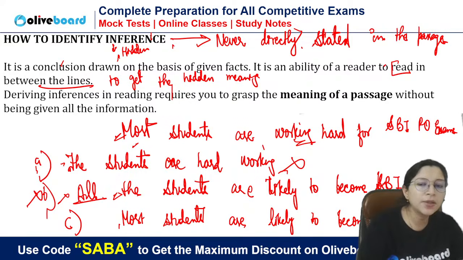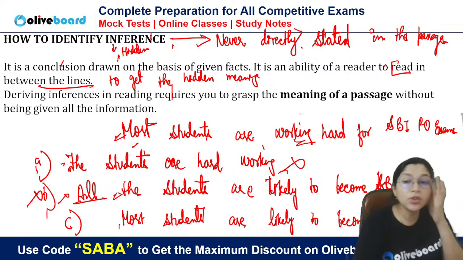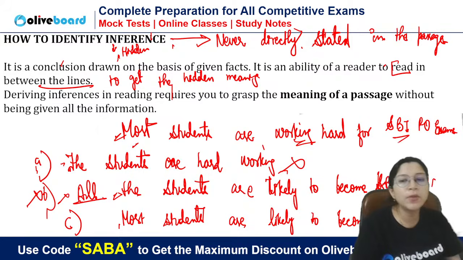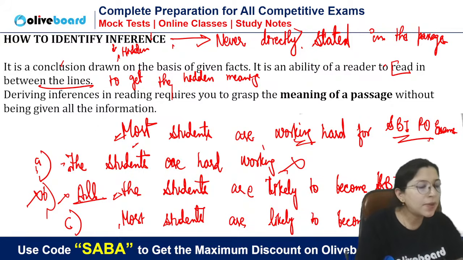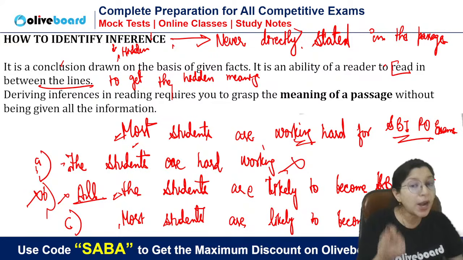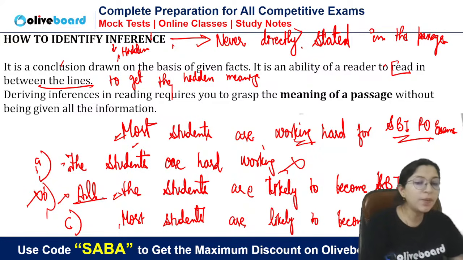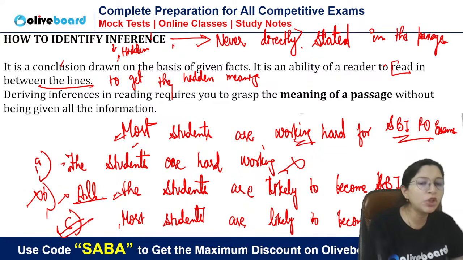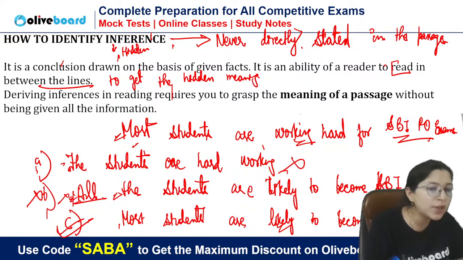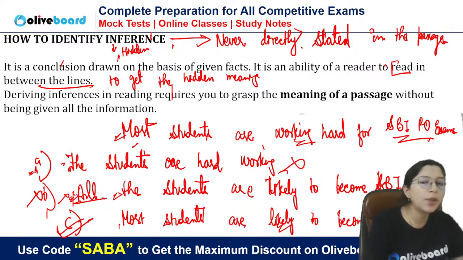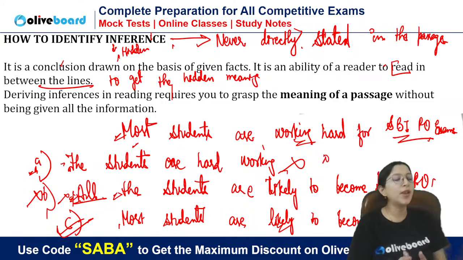Third, you can say that this is the inference because it is not given. Now you will say, ma'am, SBI PO is given in the passage. But in the passage, it is not given that they have become SBI PO. They are working hard to become SBI PO. It means the possibility is that most students can become SBI PO. So the third one can be the inference. The second one is wrong because an extreme word is given, and A is wrong because it is directly stated. So this is how we have to find the inference.